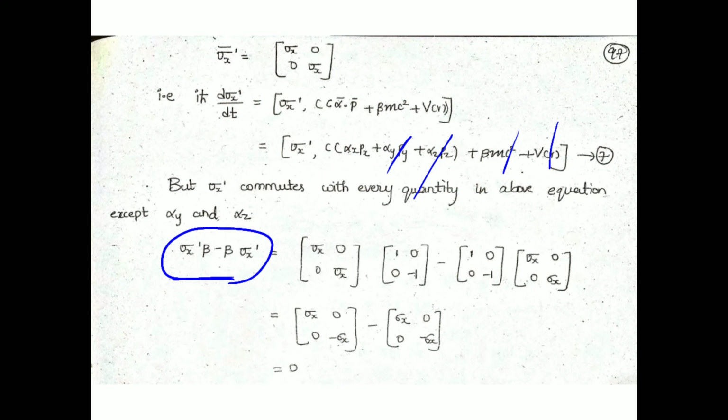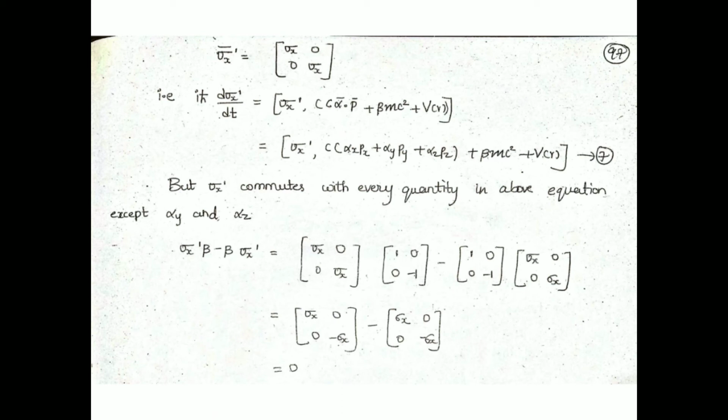Beta is I 0 0 minus I, in compressed form 1 0 0 minus 1. So AB minus BA. Now if we do matrix multiplication, sigma x into 1 plus 0 into 0, finally we would get sigma x.